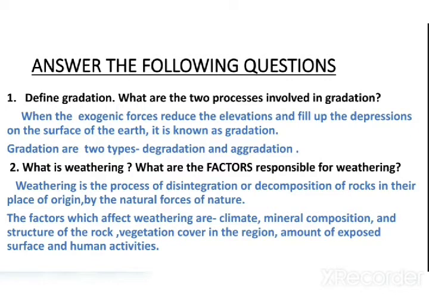Number 1. Define gradation. What are the two processes involved in gradation? So the answer is when the exogenic forces reduce the elevation and fill up the depressions on the surface of the earth, it is known as gradation. Gradations are two types, degradation and aggradation.